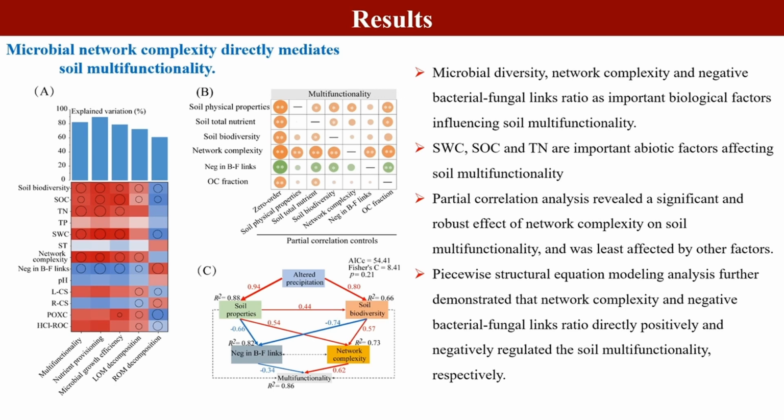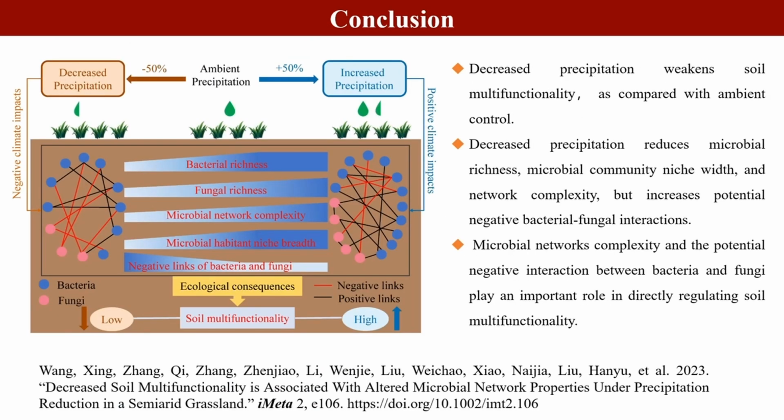Piecewise structural equation modeling analysis further demonstrated that network complexity and the negative bacterial-fungal links ratio directly positively and negatively regulated soil multifunctionality, respectively. In conclusion, our study reveals the response and key mediators of multifunctionality in soil nutrient availability, microbial growth efficiency, and organic matter decomposition under altered precipitation in semi-arid grasslands.